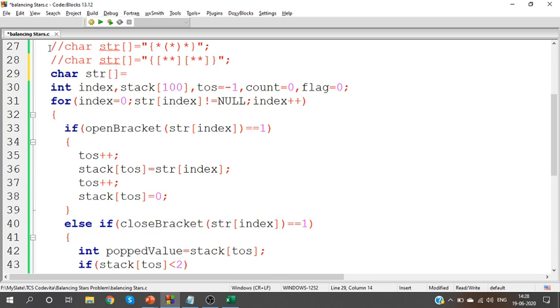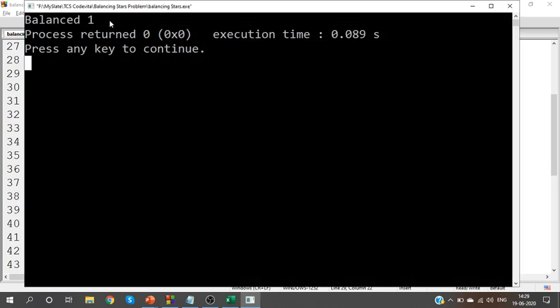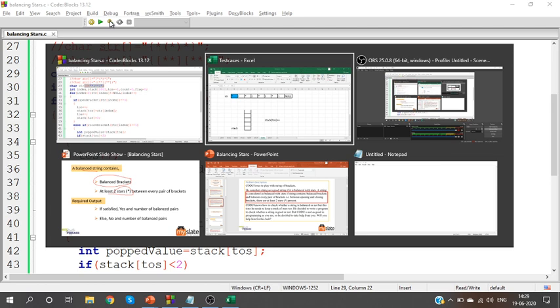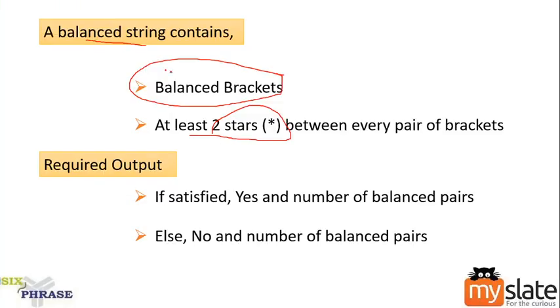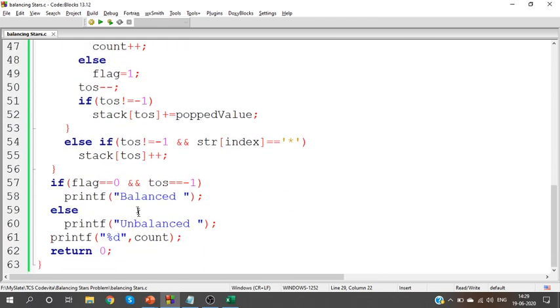Okay. So now we'll try it for the last test case also. Char str is equal to star star star. Okay, this is balanced. I have one pair and 2 stars between them. I need the values between them. Take a look at the output. You get it as balanced followed by 1. Yes. So that's it. We are done with the problem. And one more thing you have to notice here is, if satisfied, print yes, otherwise print no. That is what they have said. So here, instead of saying whether it is balanced or unbalanced, say yes or no.